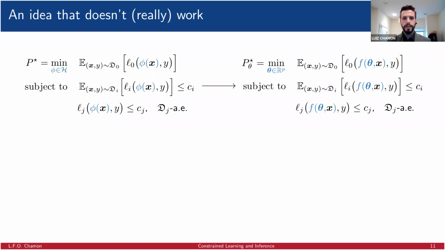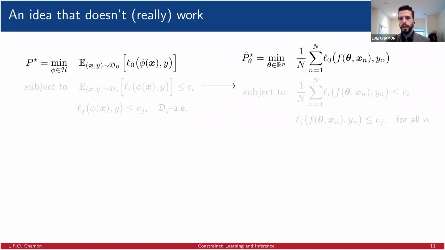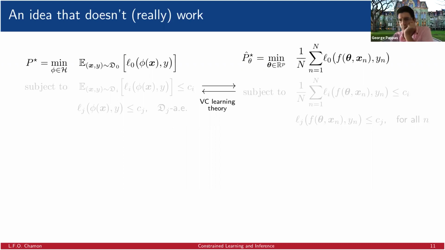The second one is to replace the expectations by their empirical approximations, by empirical averages over the samples that we have. Now, the advantage of this is that we now obtain a problem that is both finite dimensional and deterministic. So it's a problem that technically we can solve. And it turns out that in the unconstrained case, we know that the solution of the problem on the right gives us a solution of the problem on the left. Essentially, we can solve a deterministic finite dimensional problem and obtain an approximate solution of this statistical problem. This is classical VC learning theory.